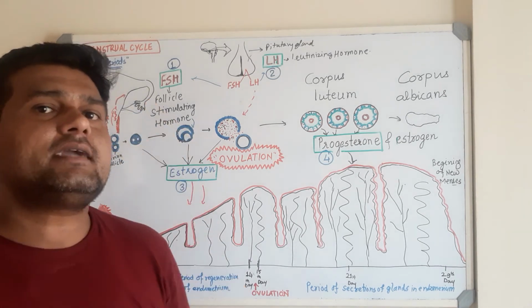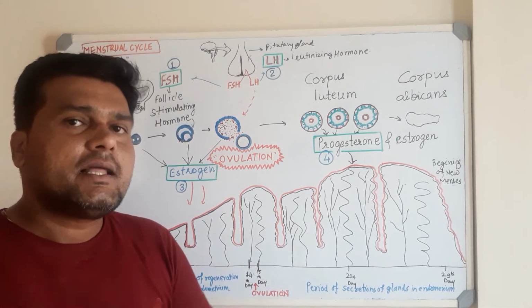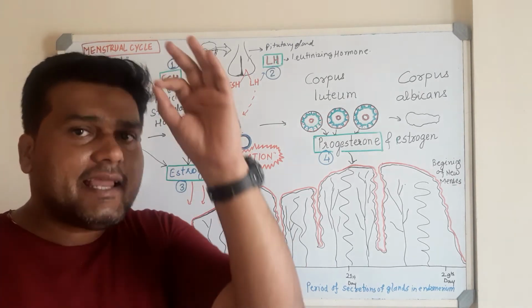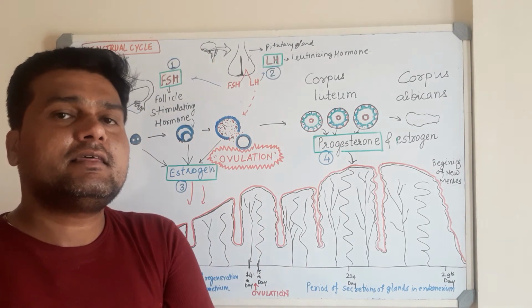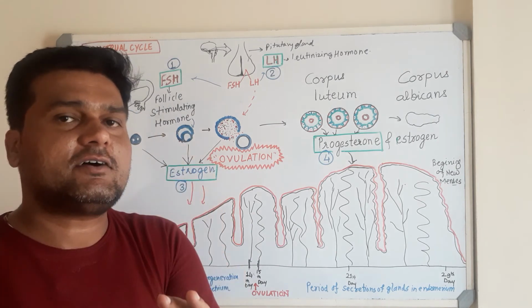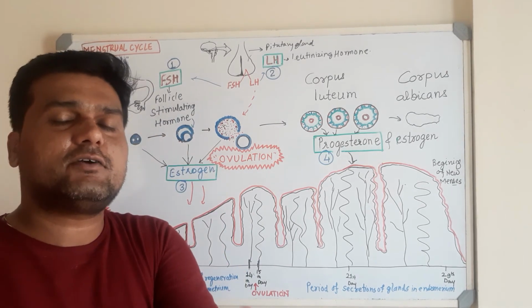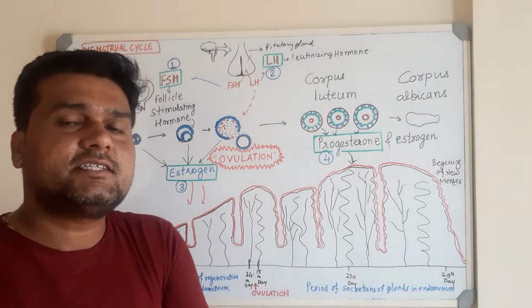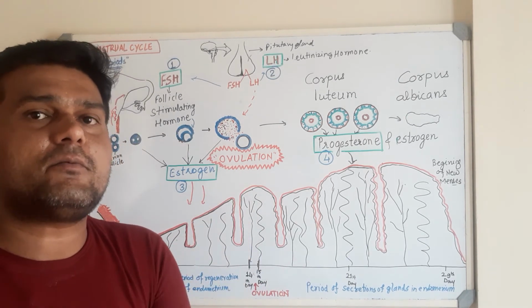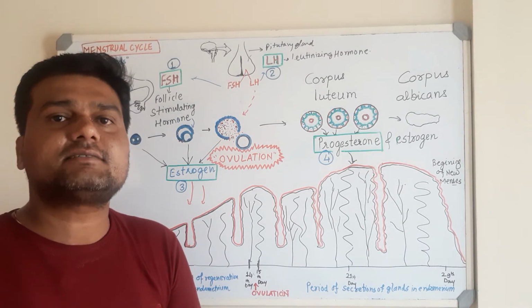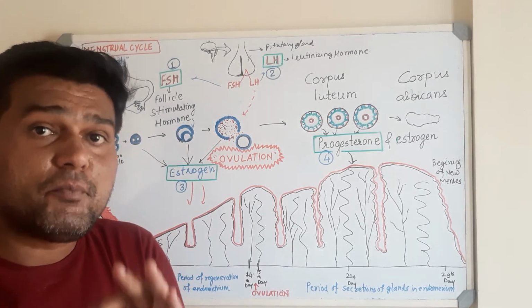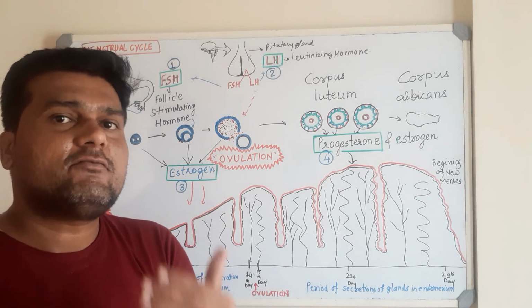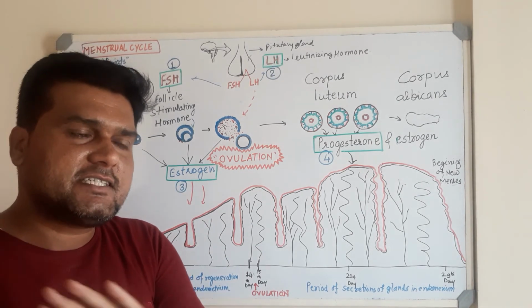What important characteristic you should notice is the period takes place in every woman till the age of 45 years. Automatically after the age of 45 years, this period stops. This process of stoppage of the menses is known as what? It is known as menopause. So that occurs in the female after the age of 45. 45 age के बाद में menses बंद हो जाते हैं.